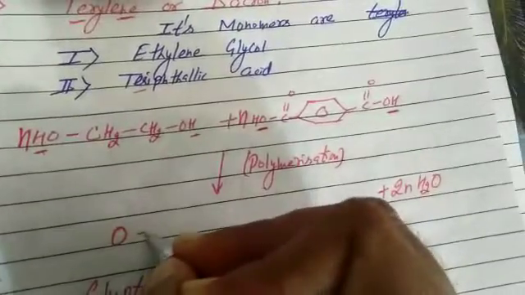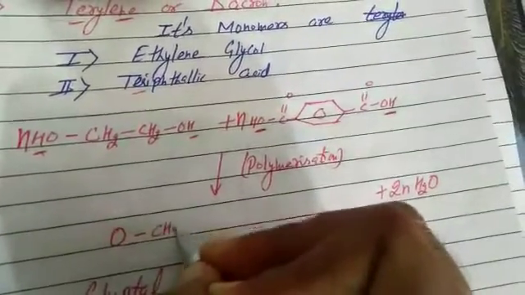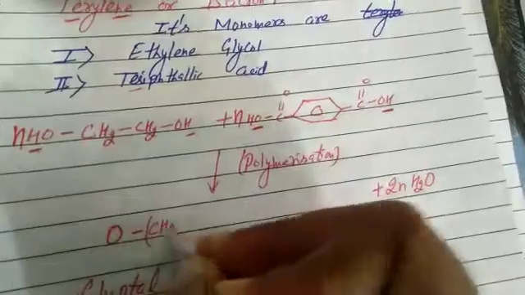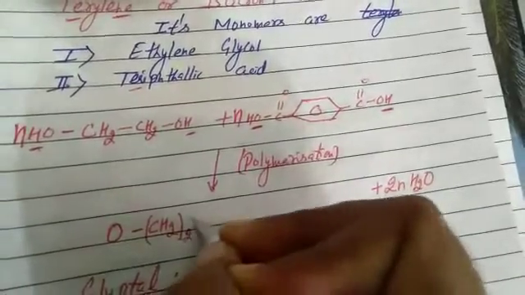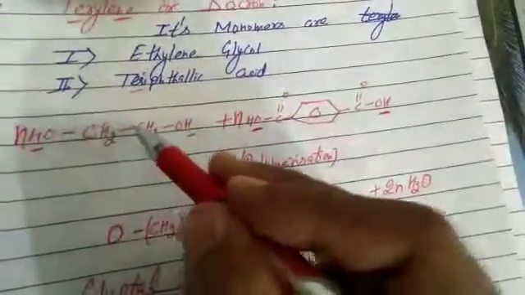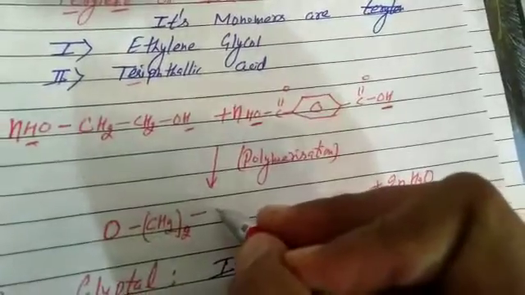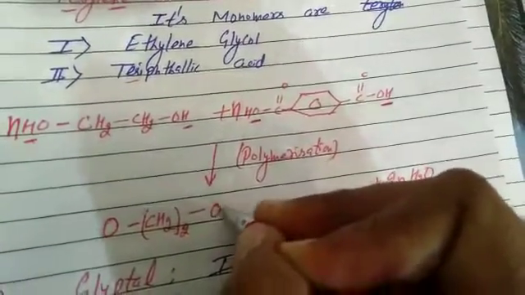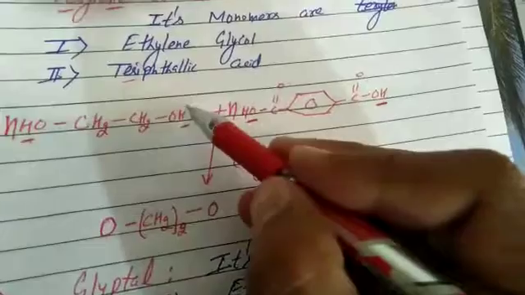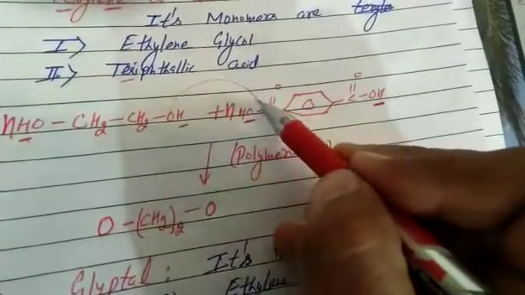O CH2, 2 times. Again the active site is the functional group, it loses H. It loses OH, which leads to the condensation of oxygen with the carbonyl carbon.